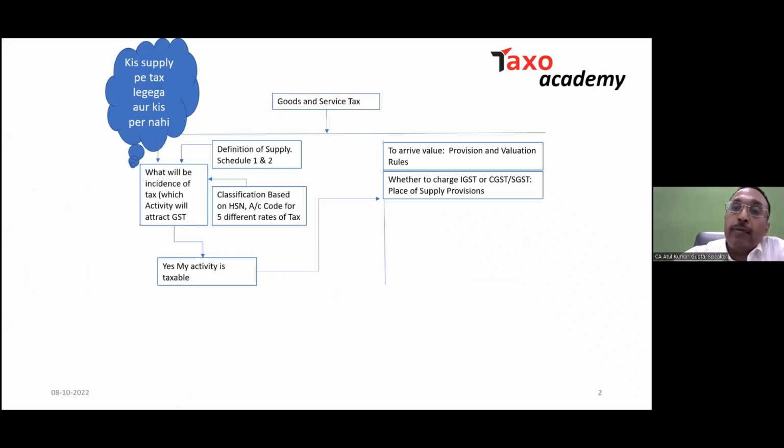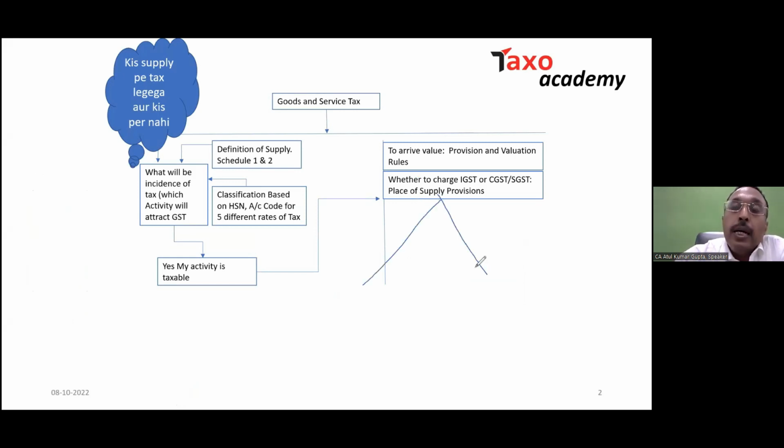So now the next point which we need to learn is about the place of supply provision. Now, my dear friend, why this place of supply provision is there, we are going to discuss in detail. And what the place of supply provisions are, maybe later on. But just to share with you, the place of supply provision has two particular dimensions.